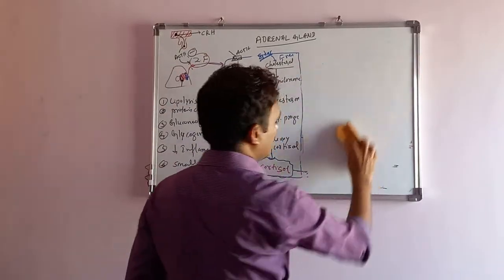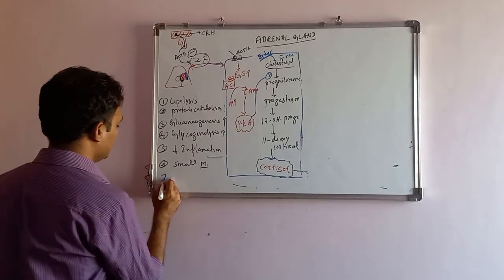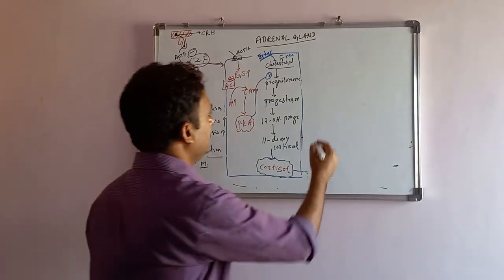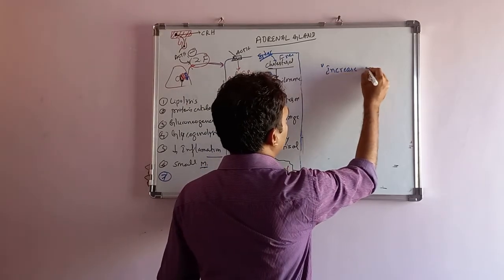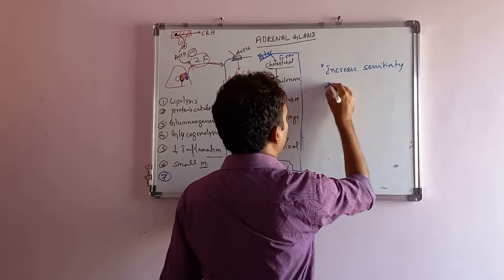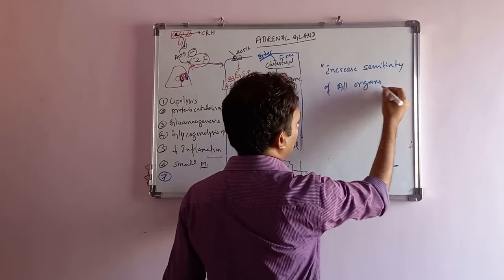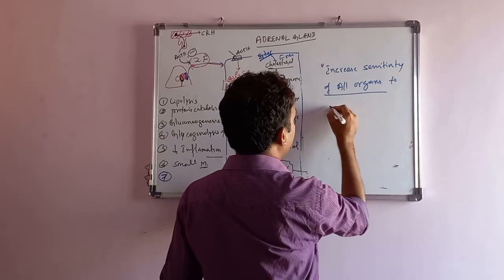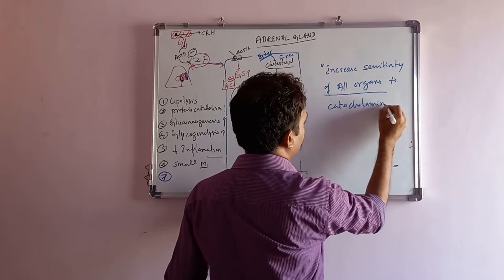And the important last function, the seventh function, right here: it increases the sensitivity of all organs to catecholamines.